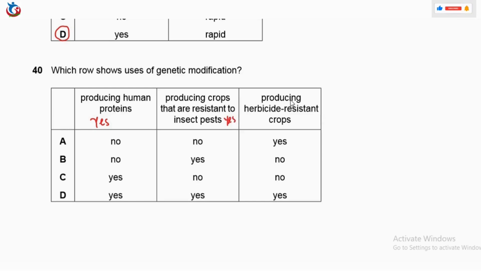Genetic modification helps in this. Then producing herbicide resistant crops, yes. Genetic modification helps with this. So with this now we can say it's not option A, it's not option B, it's not option C, and it's option D. So option D is the correct answer here.